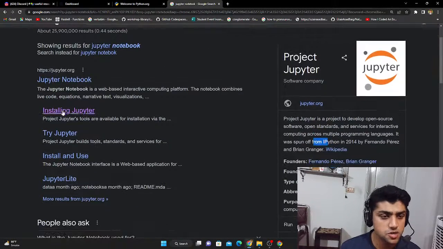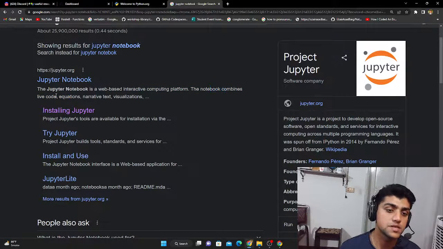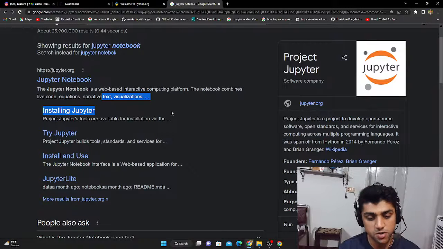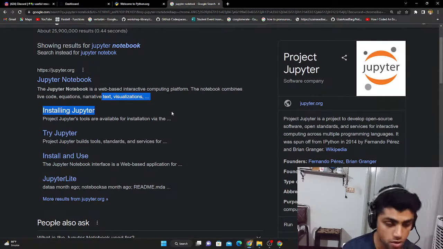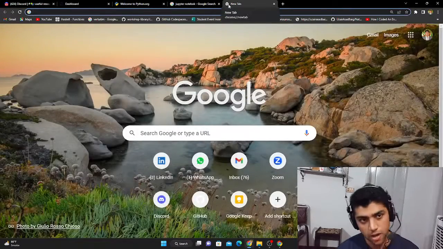So actually, Jupyter Notebook is a web-based interactive computing platform, and the notebook combines live code, equations, narrative text, and visualization. So the basic thing is that it's a web-based interactive computing platform where you could type in your Python code and it would work online. And it's super recommended for data science and machine learning.